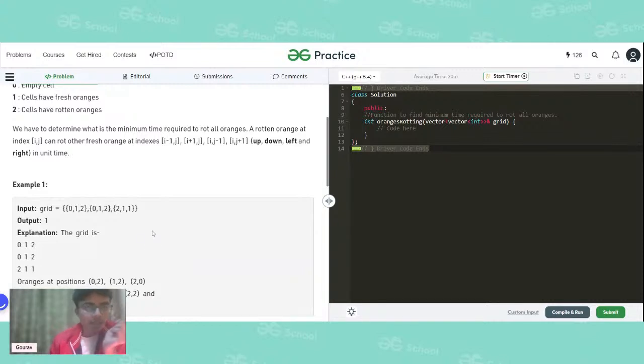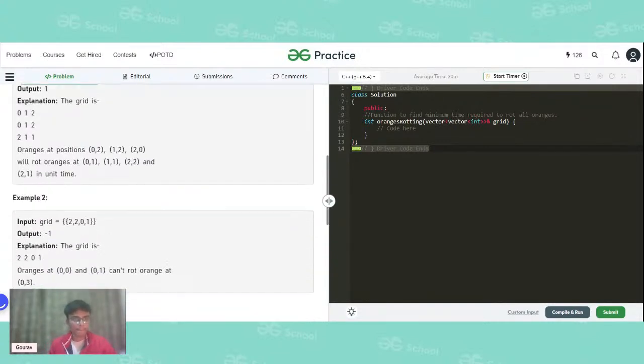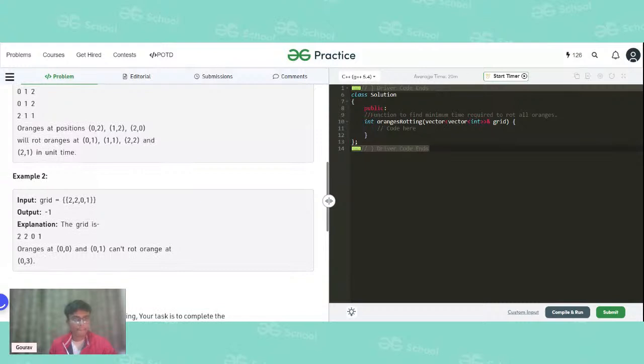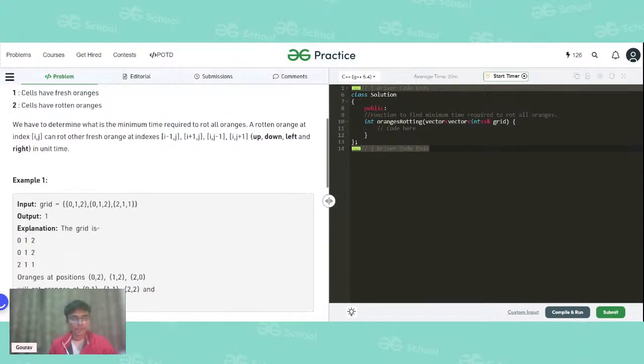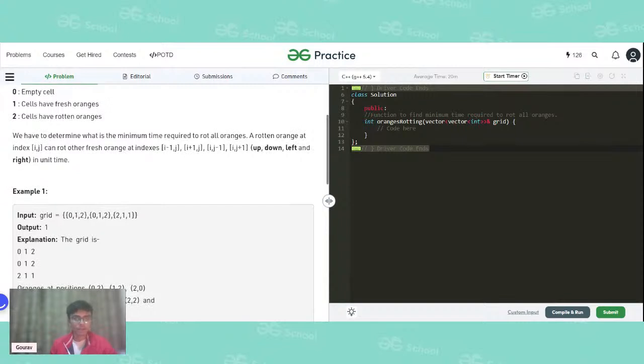There are two things here. The first is that we have to traverse in all four directions, and the second is that we have to find the minimum time. So what are the first things that you are getting in your mind? Can you tell me? Any ideas? Also, one more thing: it is mentioned that if it is not able to rot any particular orange, then we will return -1. Let us see how we will do it.